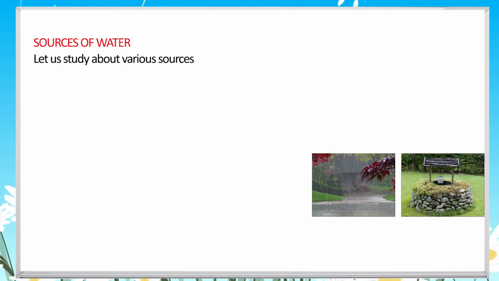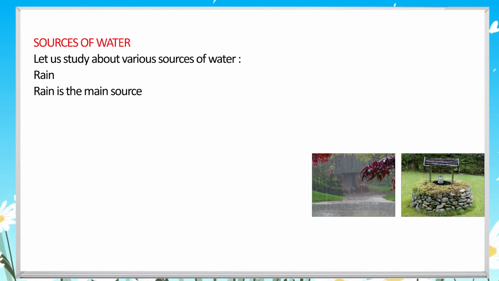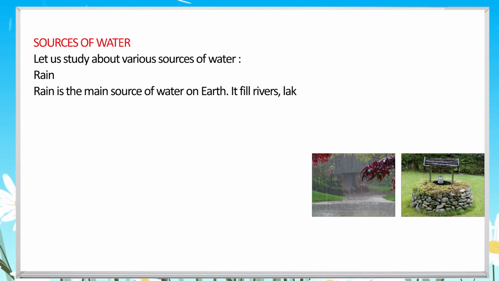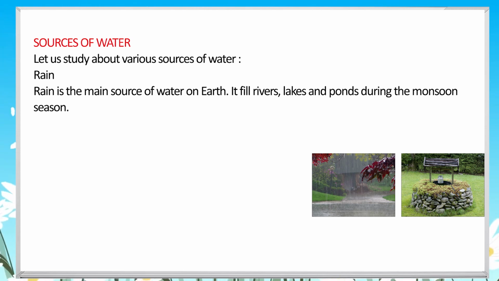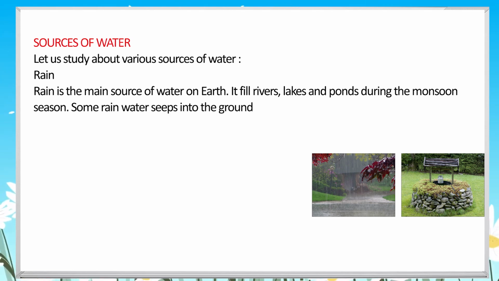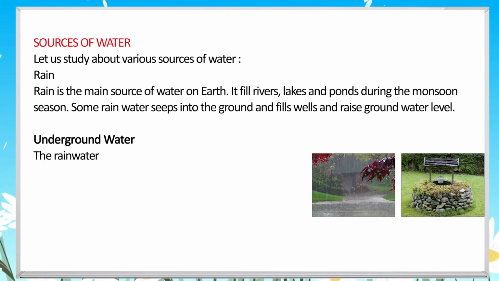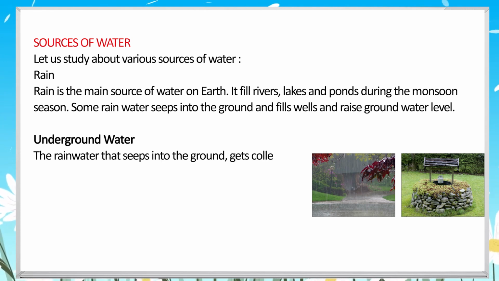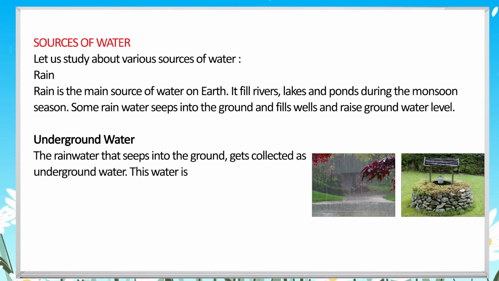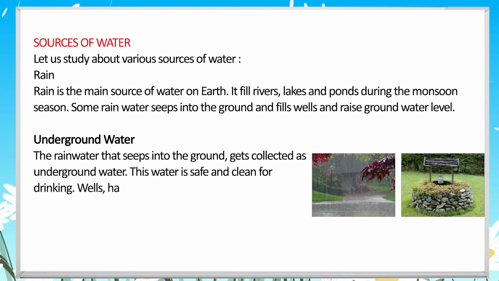Sources of water. Let us study about various sources of water. Rain. Rain is the main source of water on Earth. It fills rivers, lakes, and ponds during the monsoon season. Some rainwater seeps into the ground, fills wells, and raises the groundwater level.